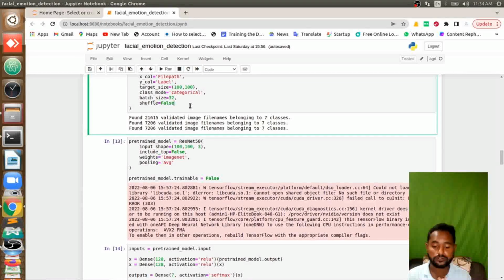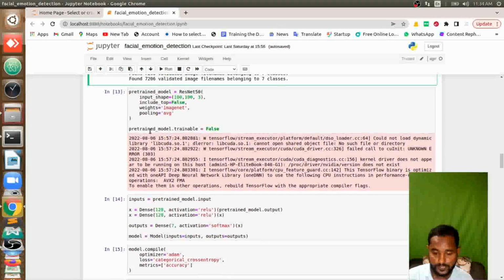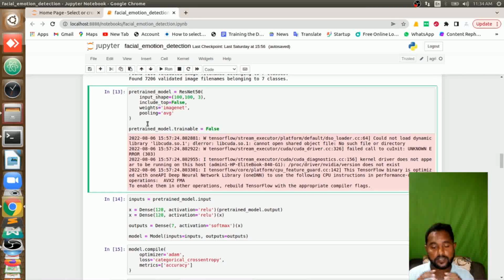Now whatever we are going to do is building the model. Here we are doing transfer learning. What is transfer learning? First of all, transfer learning is a way of training an old model which is trained for some other process. In our case ResNet 50, which is trained on 1000 classes of the ImageNet data set, trained on a huge amount of data. We are going to train it for our data, that is 7 classes of emotions. We do this because it will increase the accuracy.